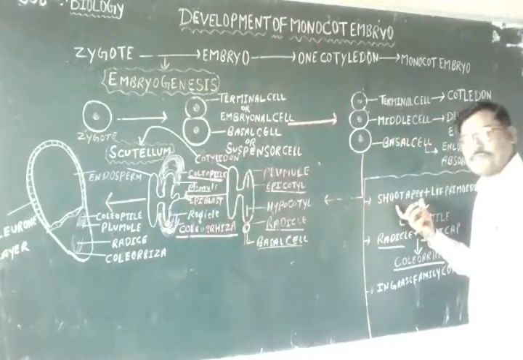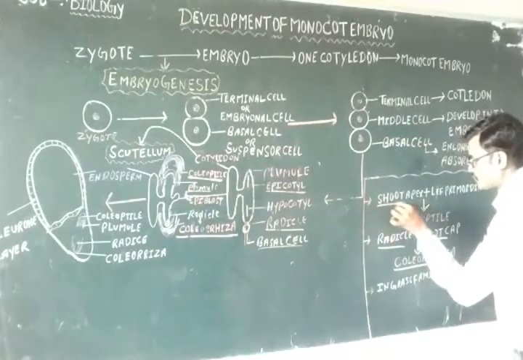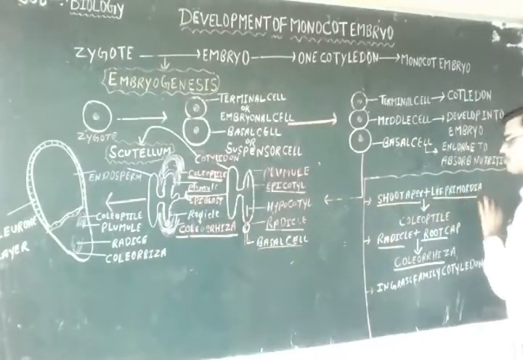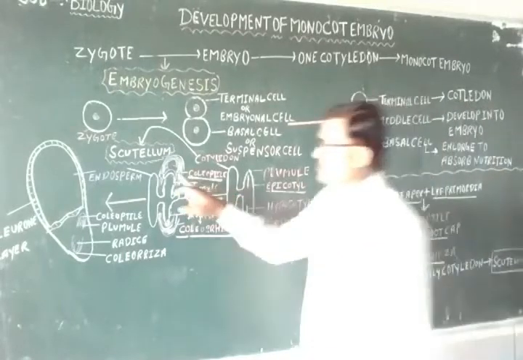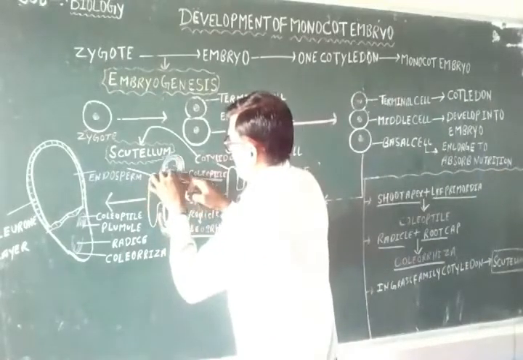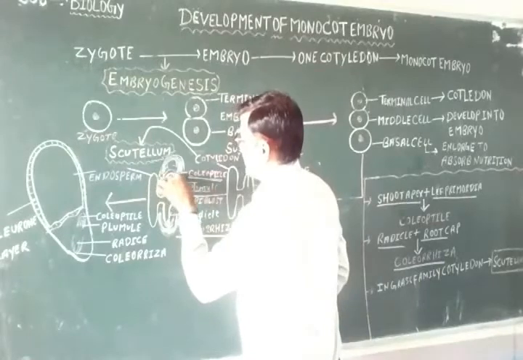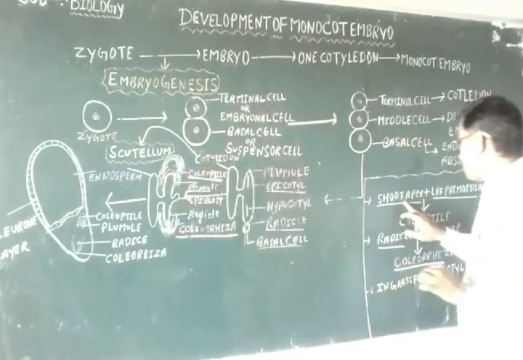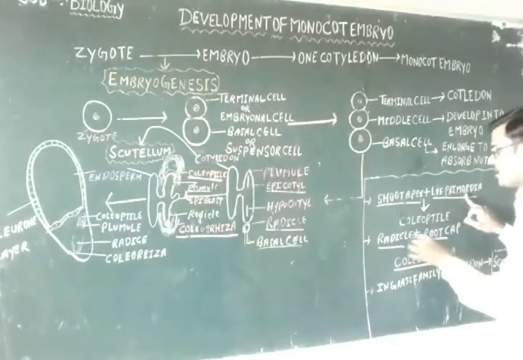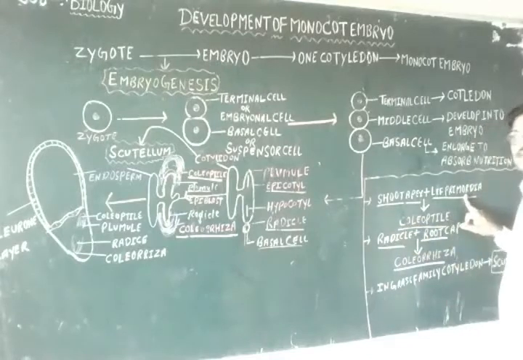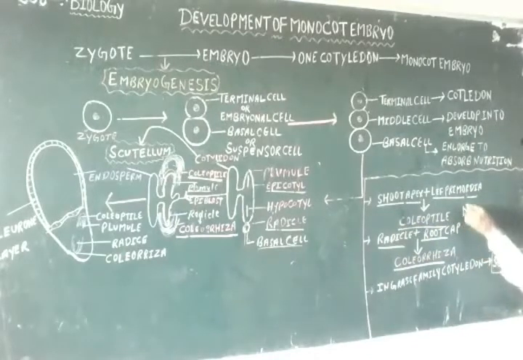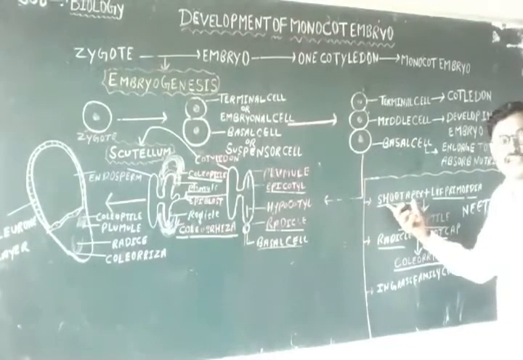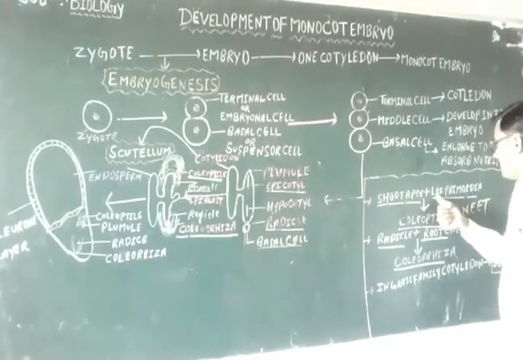Now come on to these points. The shoot apex plus leaf primordia: this is the shoot apex, and here are the leaf primordia, and this shoot apex plus leaf primordia form the coleoptile. This is very important for the exam.